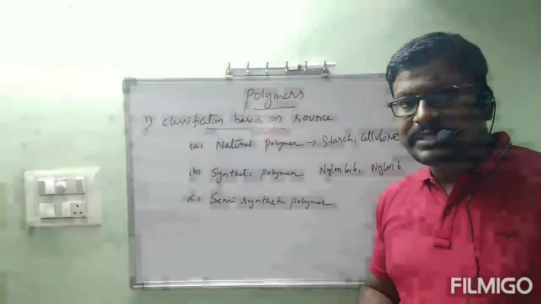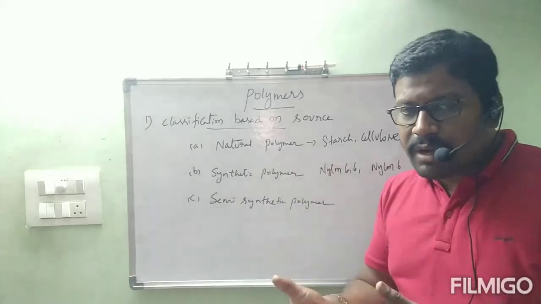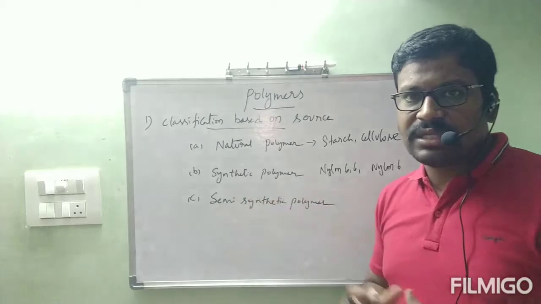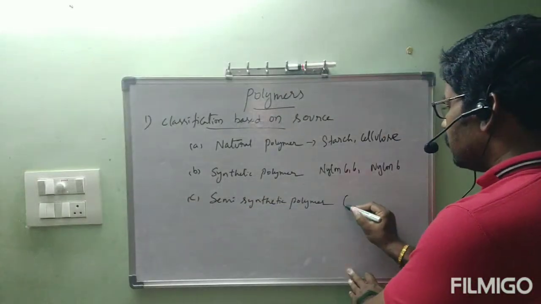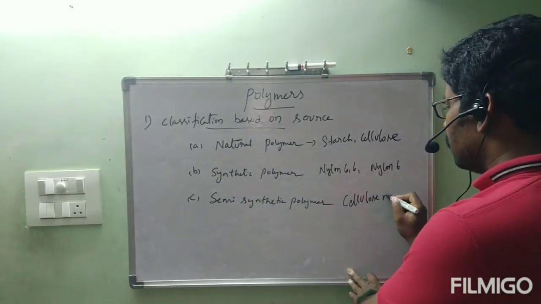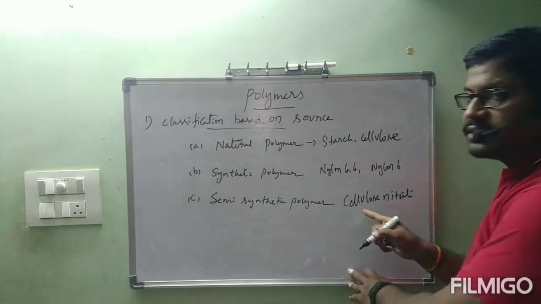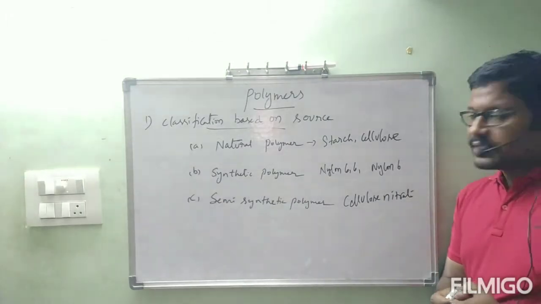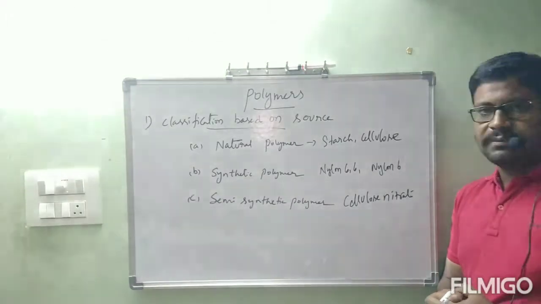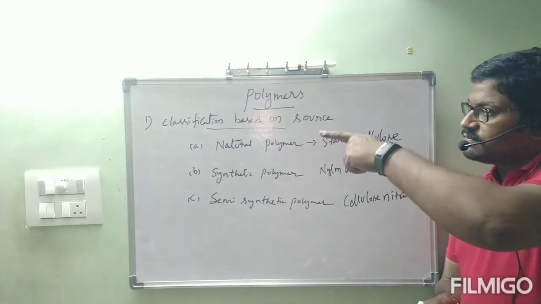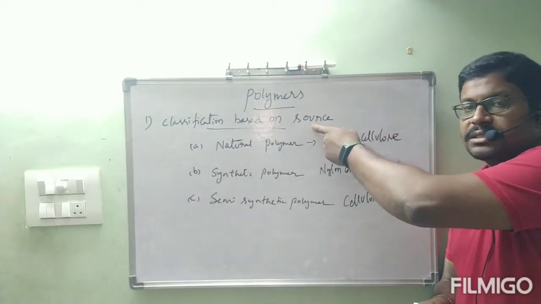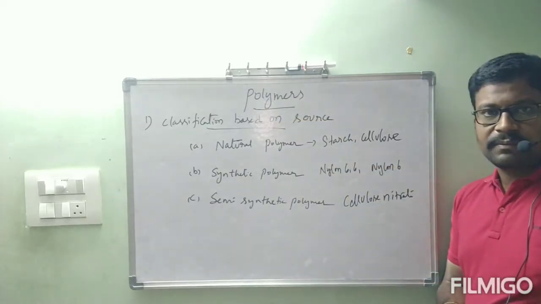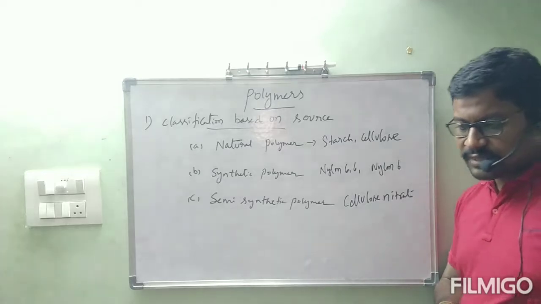Now semi-synthetic. Semi-synthetic means a man-made polymer is mixed with a natural polymer. Semi means half synthetic, half natural. Example, cellulose nitrate. Cellulose is natural, nitrate is artificial. Both are mixed to form a polymer called cellulose nitrate, which comes under semi-synthetic polymer. This is the first classification, classification based on source, into three types: natural, synthetic and semi-synthetic polymer. Are you clear now? We will go to the next classification.